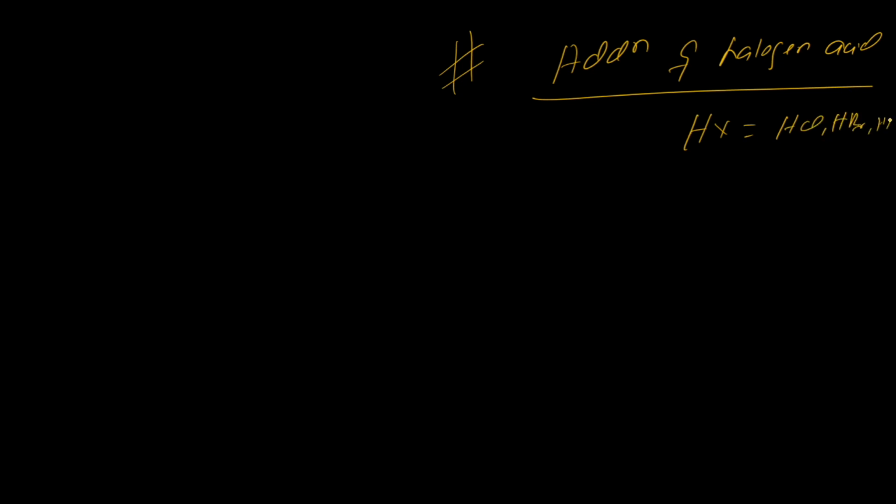But before this, I would like to give you some concept that is known as the Markovnikov rule and the anti-Markovnikov rule. I would like to explain these first, then we'll move ahead.